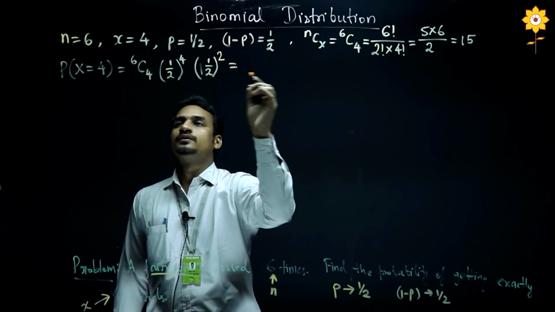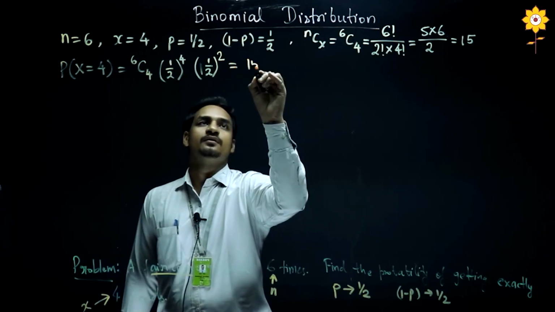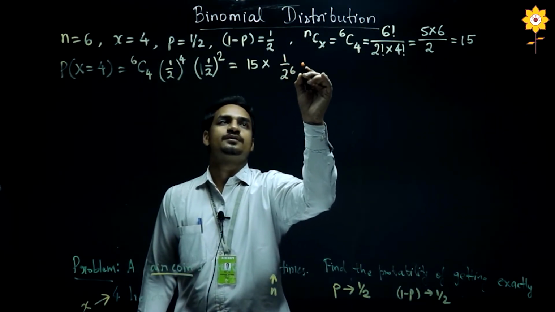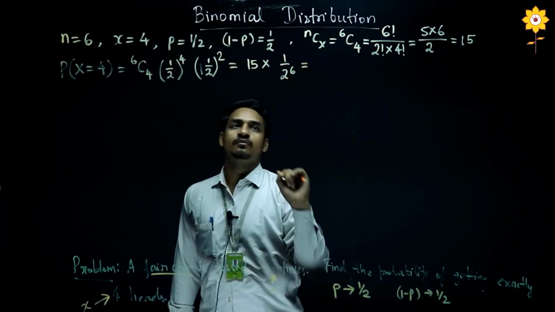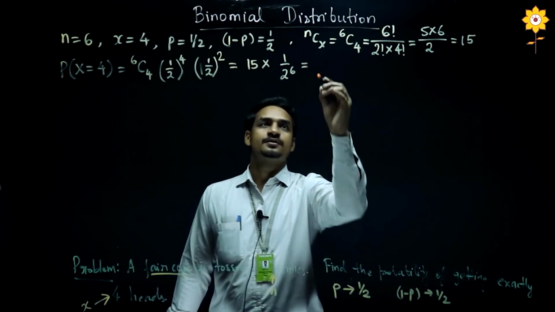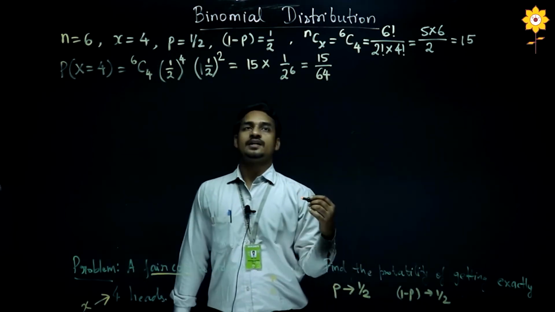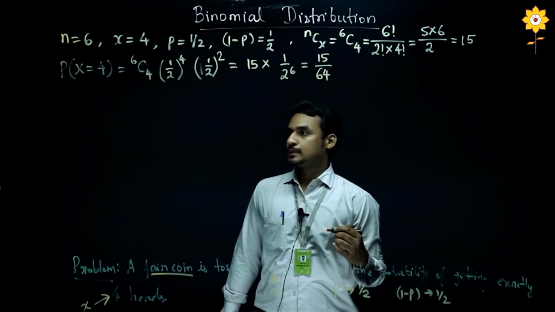So this is equal to 6C4, which is 15, into 1 by 2 raised to 6, and 2 raised to 6 is 64. So this is the probability of getting exactly 4 successes.